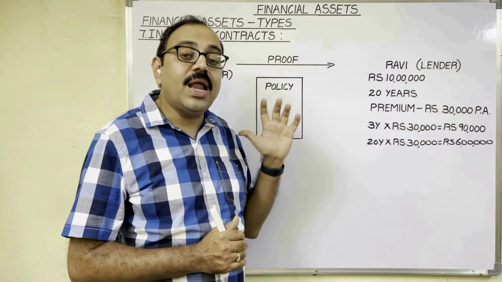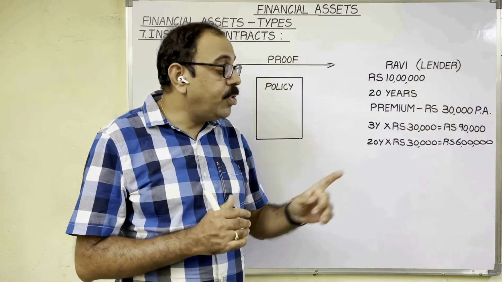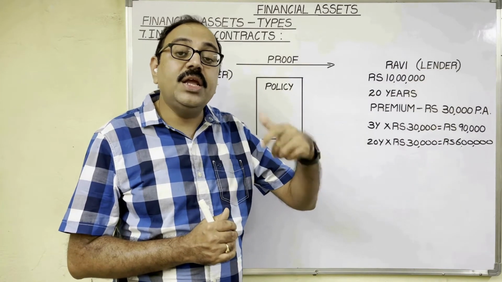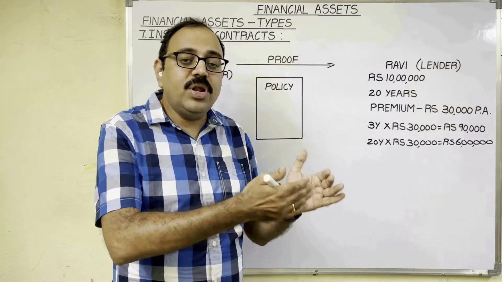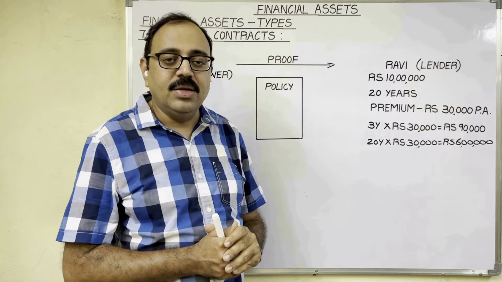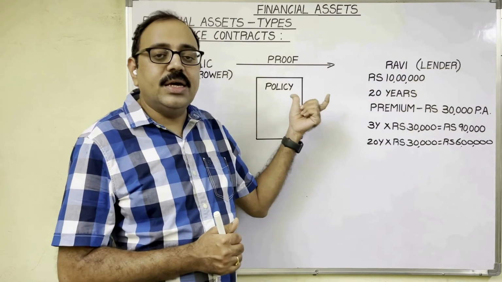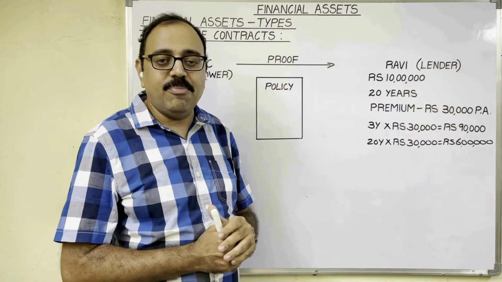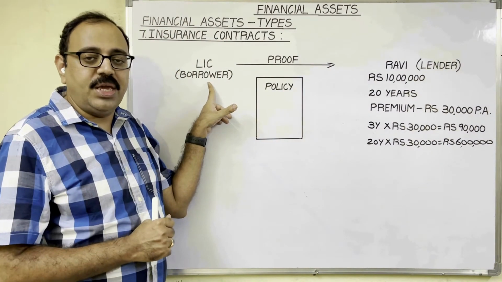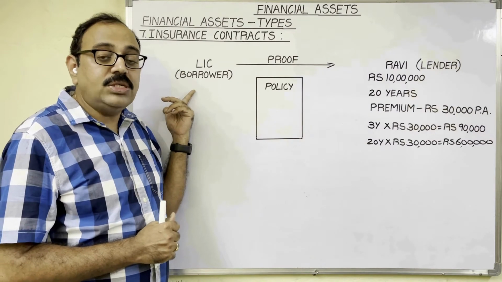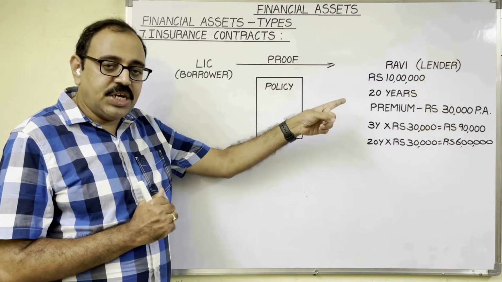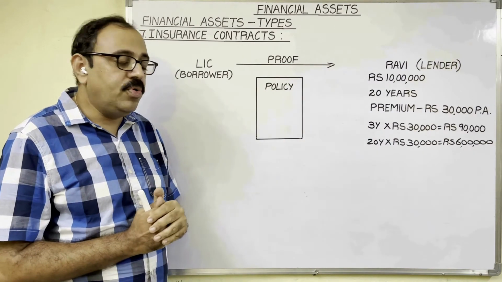Because instead of taking a life insurance policy, if Ravi deposits this 6 lakh rupees in any bank or invests that money in the share market, then on that amount he will get some income, no? Here also Ravi gets some income from the insurance company. Here Ravi is a lender because he is investing money with the company, and Life Insurance Corporation of India, the insurance company, is a borrower because they are taking money from Ravi. Who needs a written proof? The investor needs a written proof. Who has to issue that proof?